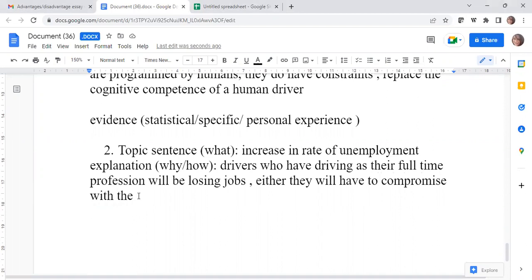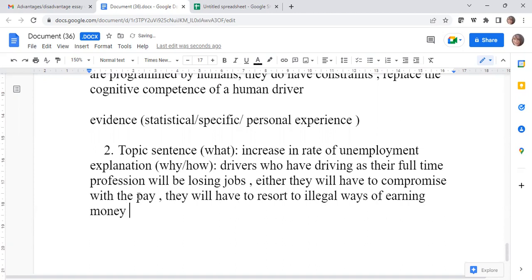All right. So if you can see, either they will have to compromise with the pay, or they will have to resort to illegal activities or illegal ways of earning money that will in turn result in an increase in crime in the city, right?